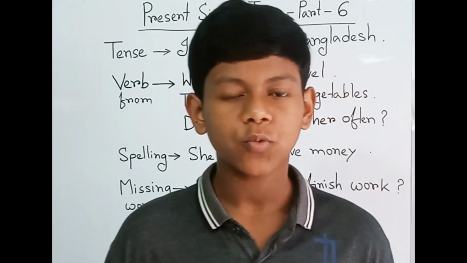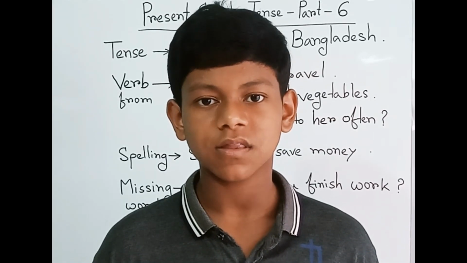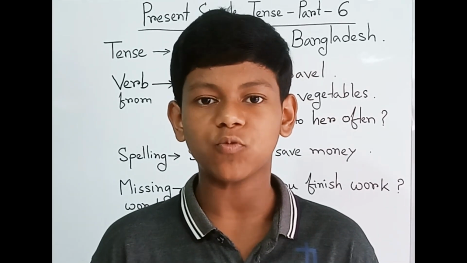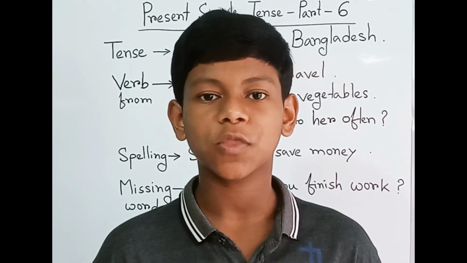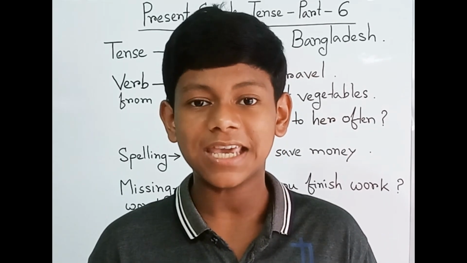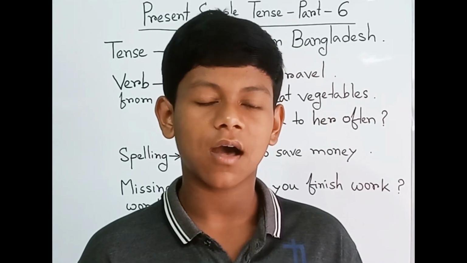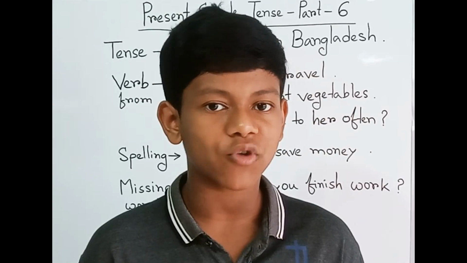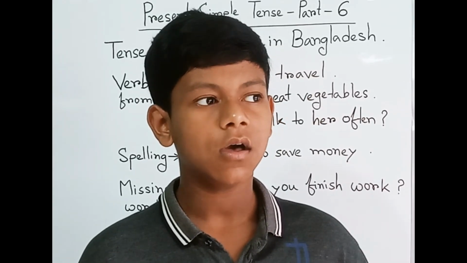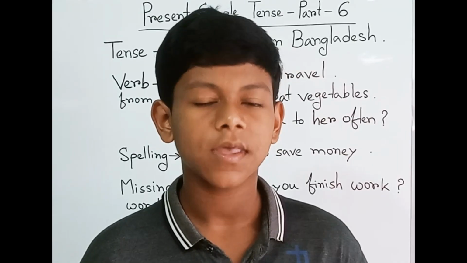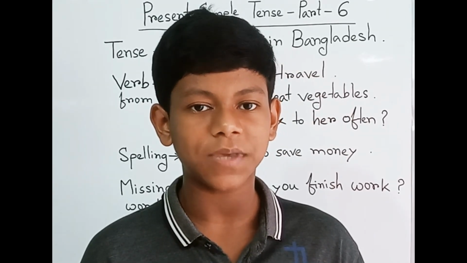In this part we will learn the common errors of present simple tense that we gradually make in our daily life, but which we can't make according to grammatical rules. If we do it, then our English grammar will be wrong, and speaking English with others will be wrong. So I hope that you have understood. We need to be careful.